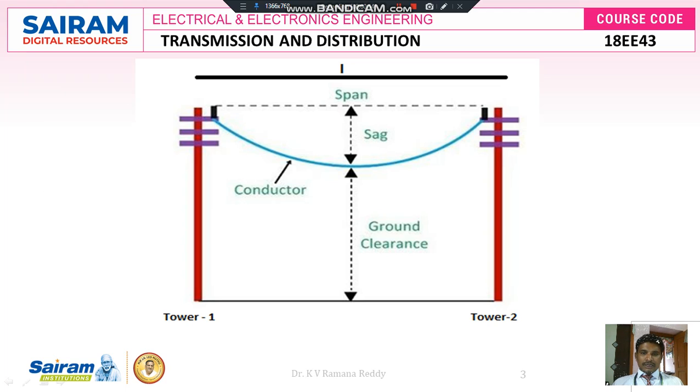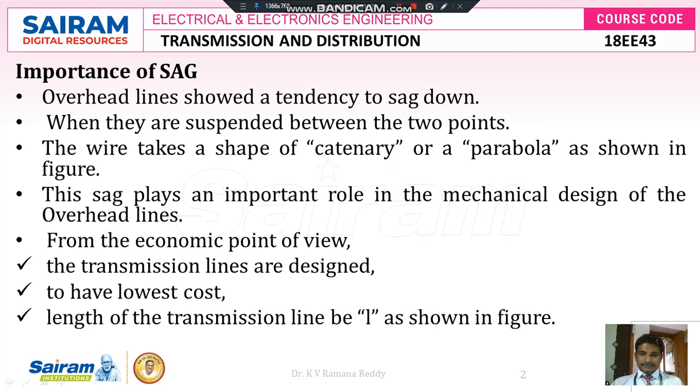So this is the sag length, and this is the length of the span between the 2 successive poles. Here pole 1 is nothing but tower 1, pole 2 is nothing but tower 2, and the remaining length from the ground to the minimum point of the conductor is called the ground clearance. Therefore, this sag plays an important role in the mechanical design of overhead lines.